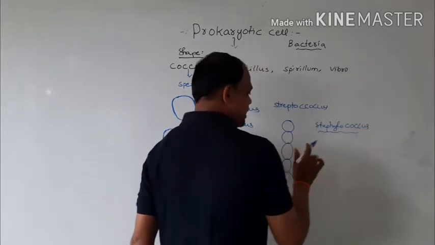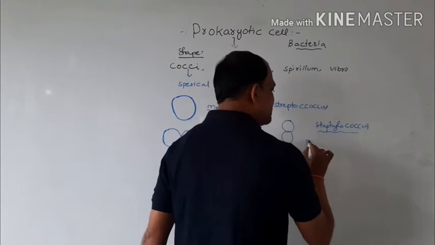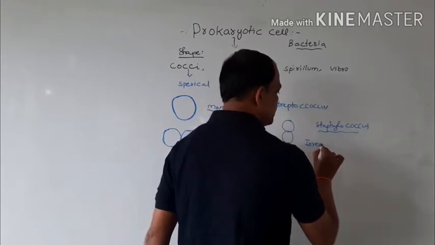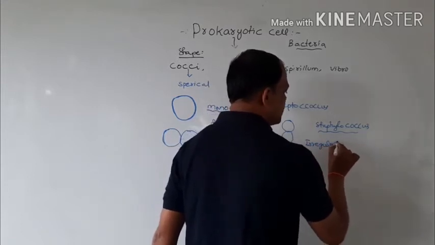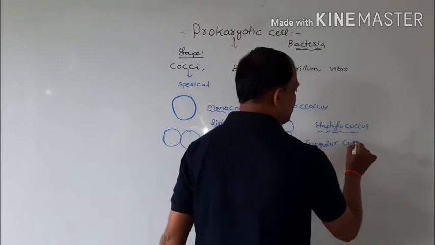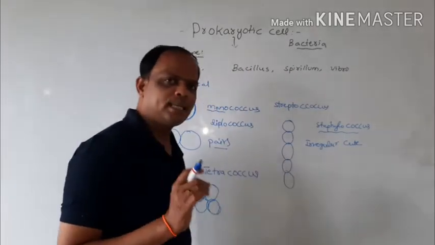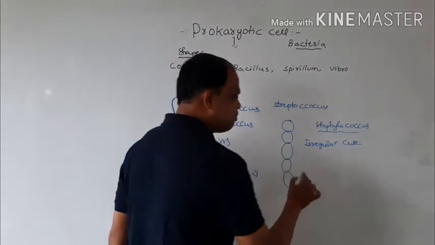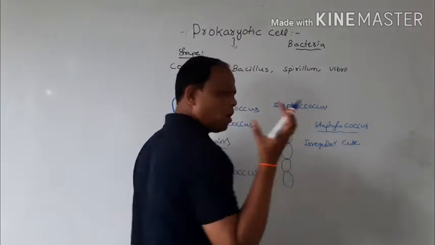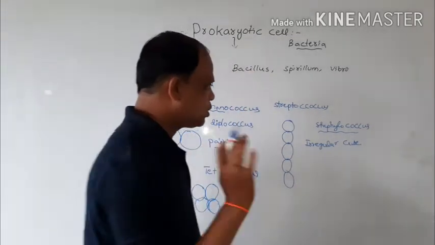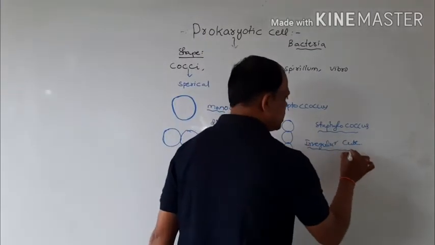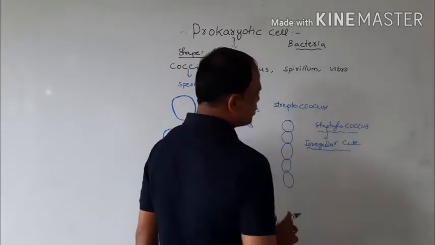Staphylococcus means an irregular cube model, where spherical bacteria are present in an irregular cube-like arrangement. This cube-like structure is called Staphylococcus.